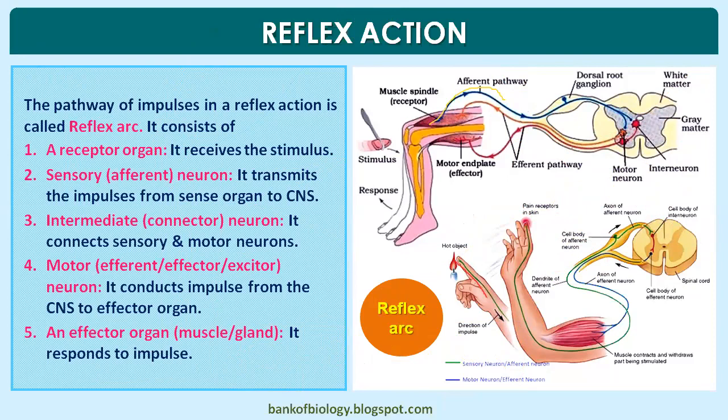A person is touching this hot area, and with the help of the afferent neuron, it reaches the spinal cord. There they respond, and the efferent or motor nerve fiber brings the hand back again. That's what we call the reflex reaction. So that's it about the reflex reaction.